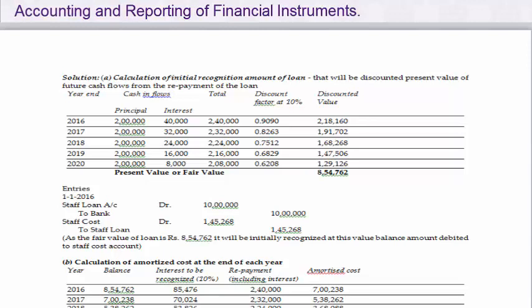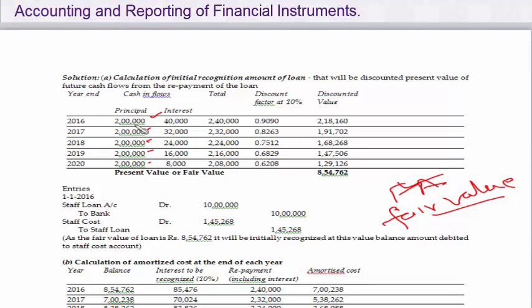Now, first you have to compute the initial value of that 10 lakhs. Why? Because the principle is that initially this financial asset will be recognized at fair value, and 10 lakhs is not the fair value. We have to compute the fair value of this loan of 10 lakhs. And how do we compute? The question says it will receive the loan principal amount in 5 installments of 2 lakhs, 2 lakhs, 2 lakhs, 2 lakhs, 2 lakhs in 5 years.